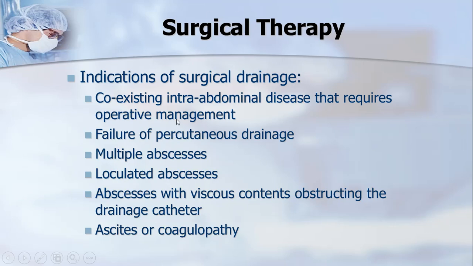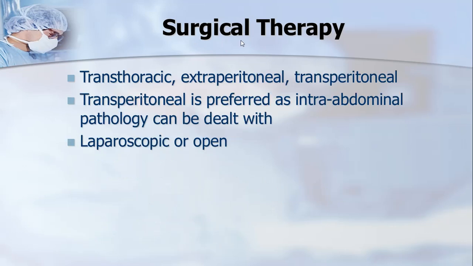In such cases, obviously, the last resort is surgical treatment. Various routes are possible: transthoracic, extraperitoneal, transperitoneal. Usually we prefer transperitoneal as intra-abdominal pathology can be dealt with. We have both options, laparoscopy as well as open, depending upon how good your backup system is. You can resort to laparoscopy, and open laparotomy is always the classical method.